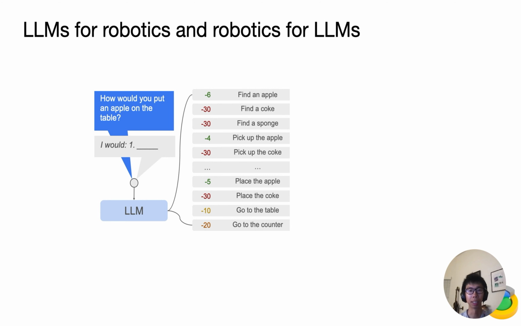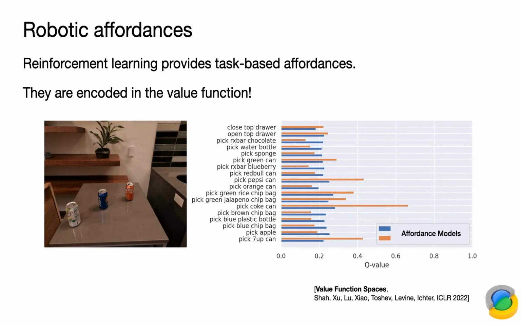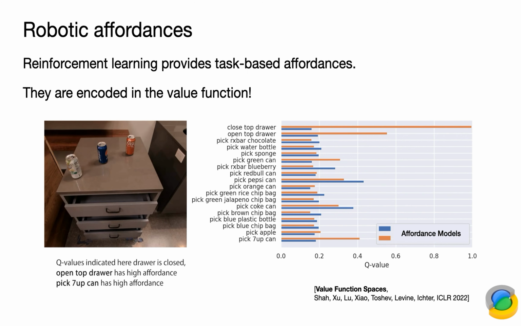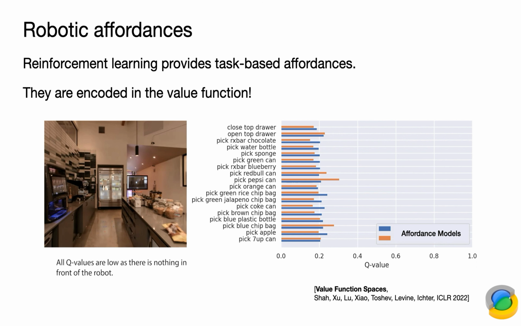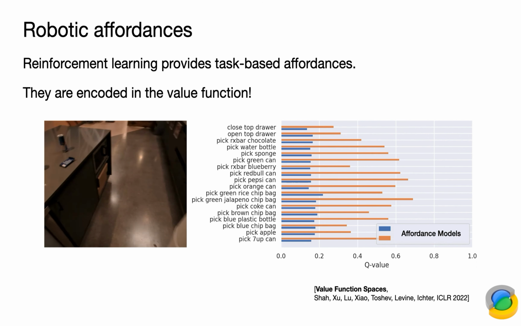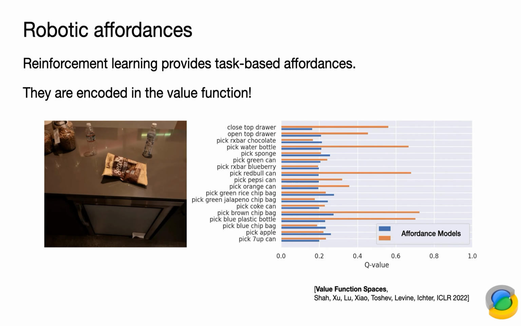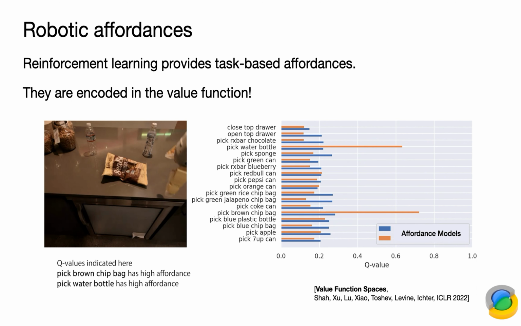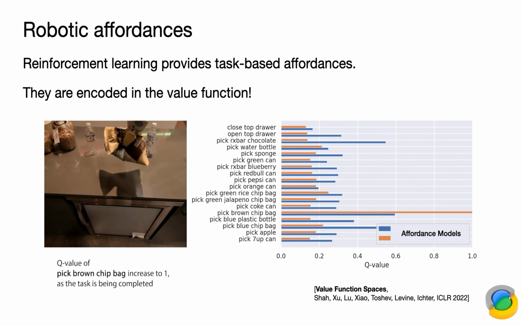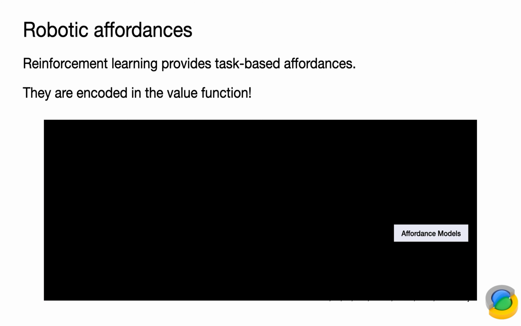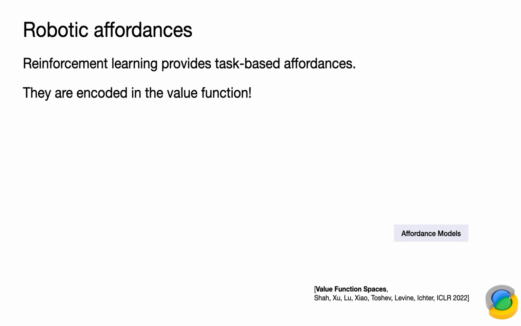So here is a video of the robotic affordances. You can essentially get it for free if you train a policy with reinforcement learning. They provide value functions, and value functions can be seen as a proxy for affordances. In the visualization in this video, as you can see, when the robot is in front of the bag of chips and water, the value function or affordances for picking up the water bottle and picking up the bag of chips are really high because that is what is possible there. So of course you can get the affordance from a policy. You could also get it from scene understanding or structured scene understanding.